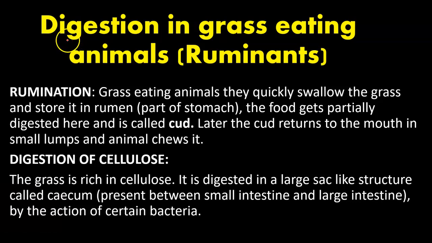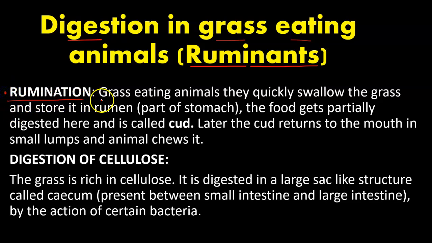Students will be discussing digestion in grass-eating animals. The grass-eating animals are termed ruminants. There is a specific mode of nutrition in ruminants, which is called rumination.